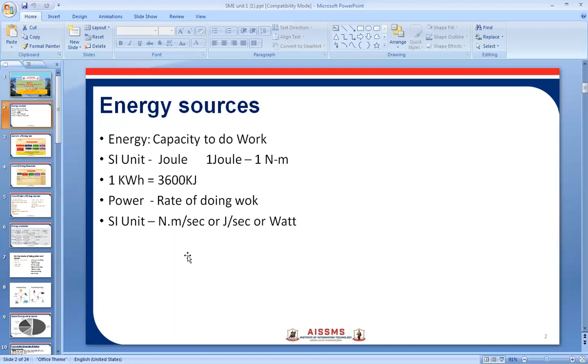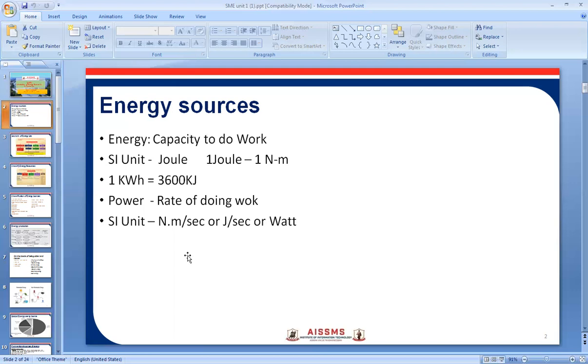We can see this in uranium in case of a nuclear power plant. Uranium is the most important material for producing nuclear energy. In India, many nuclear power plants are operating on uranium.